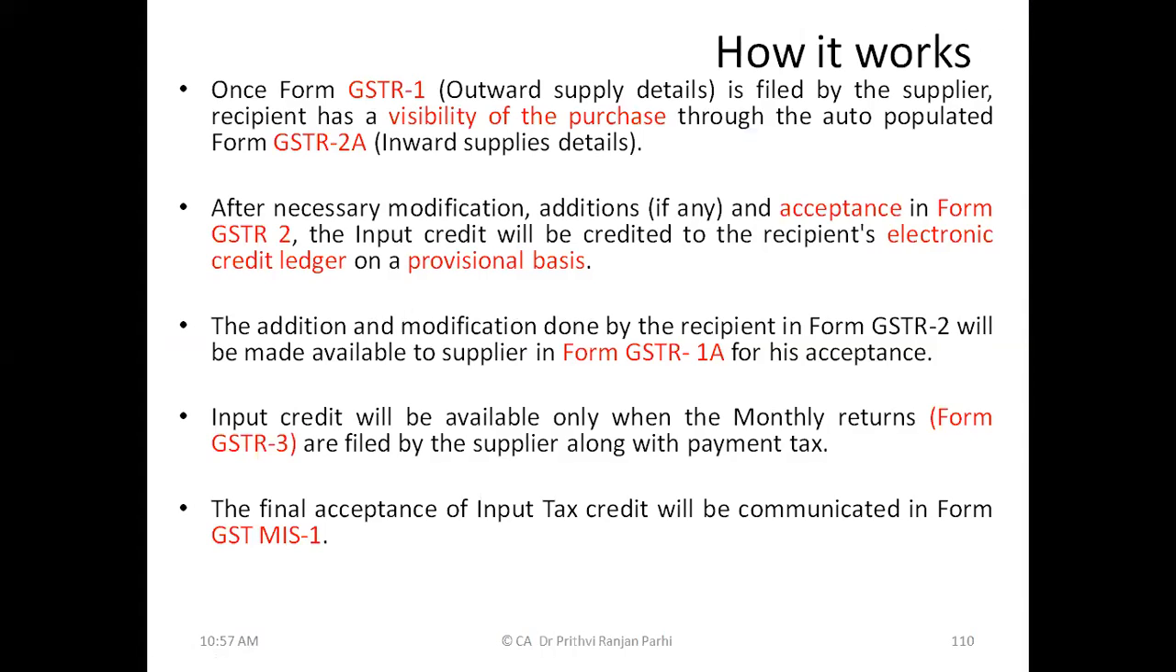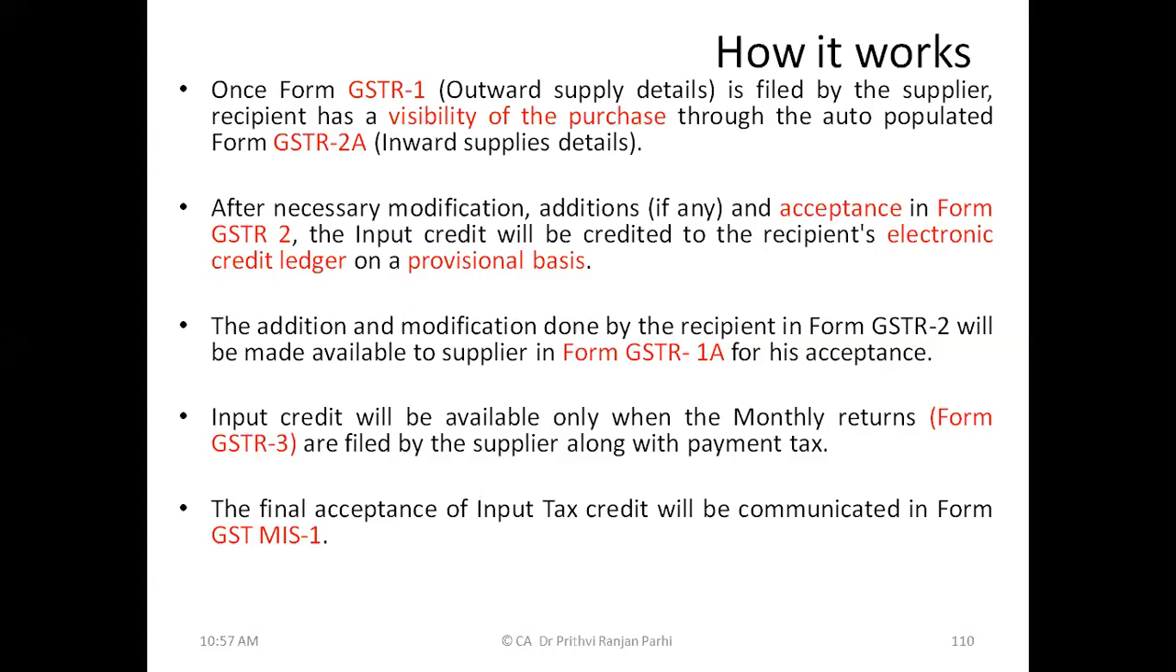Now, quickly once again, we'll see how this GSTR works. GSTR 1 contains the outward supply details. This GSTR 1 is filed by the supplier, and once it is filed, it becomes visible to the recipient. The recipient can see it in a particular format which is called GSTR 2A. We'll be seeing it subsequently. These things are visible, that is, what input credits are available there, and the recipient can accept it in a particular form that is called GSTR 2.